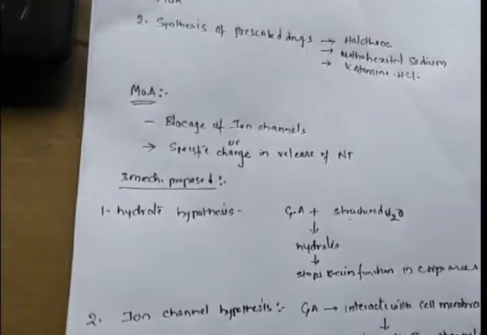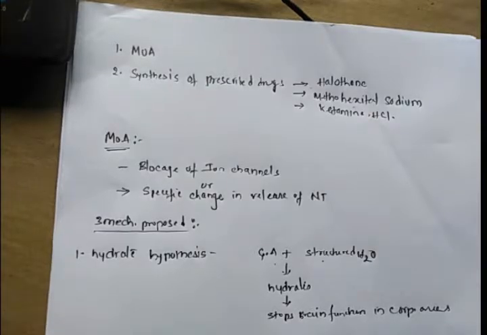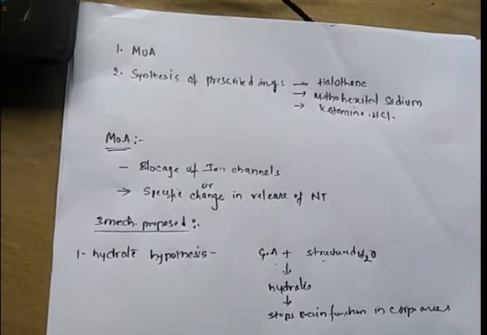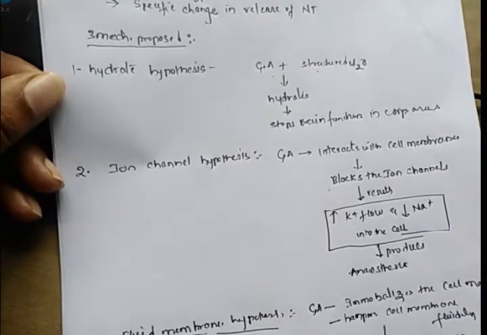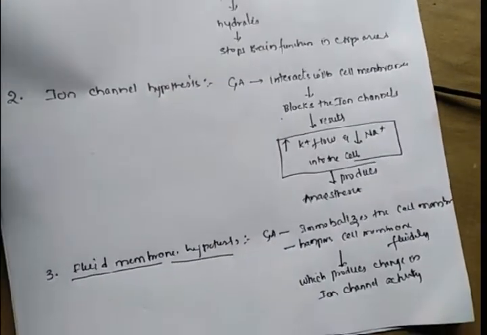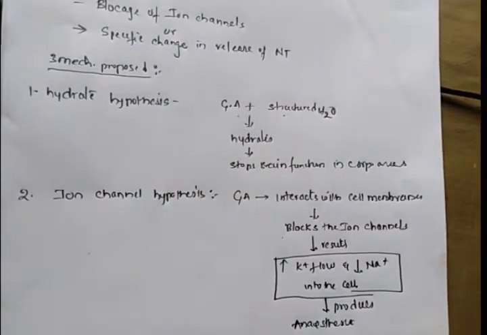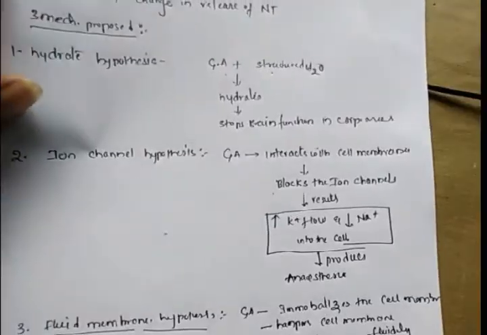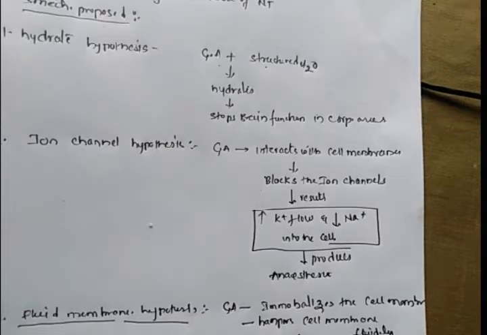Once again, the mechanism of action of general anesthetics involves either blockage of ion channels, or a specific change in release of neurotransmitters. For this, three hypotheses are proposed: the first is the hydrate hypothesis, the second is the ion channel hypothesis, and the third is the fluid membrane hypothesis. Among these, the ion channel hypothesis is the most accepted mechanism of action for general anesthetic agents.